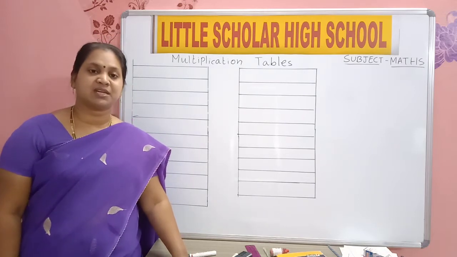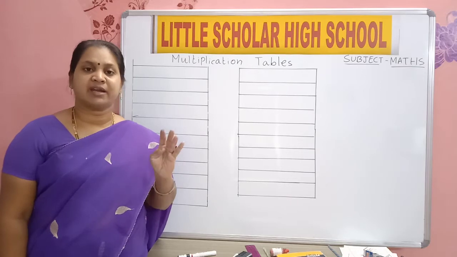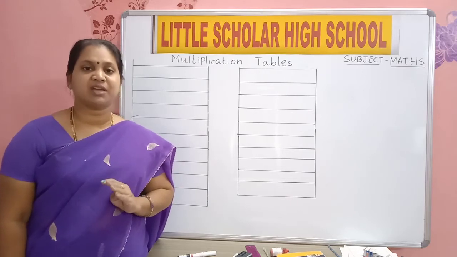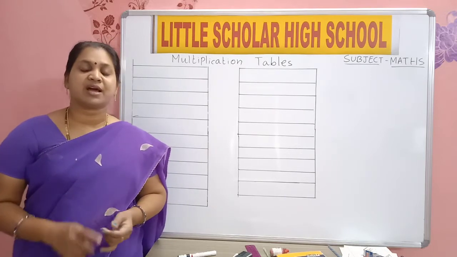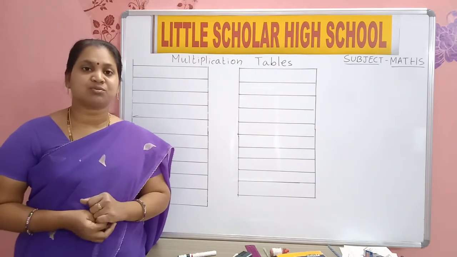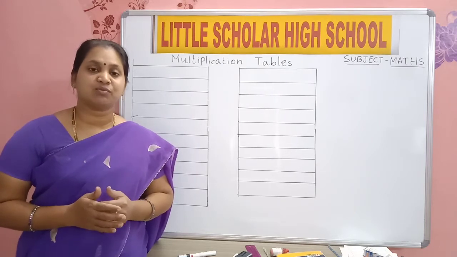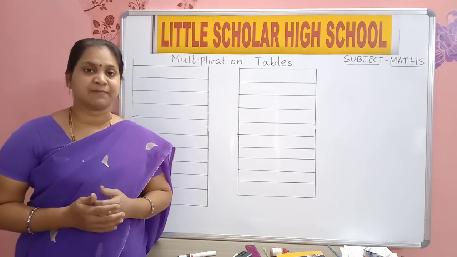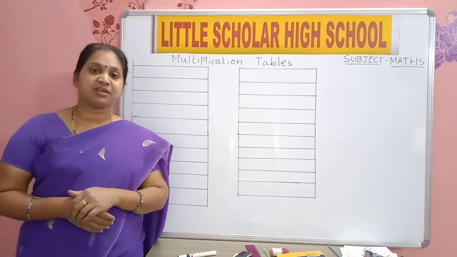Yes, we completed tables 2, 3, 4, 5, 6 and 7. Till 7 table we have completed. Yes or no? Did you finish writing 7 tables in your classwork? And also I asked you to practice homework, write homework, and you should learn. Yes, you should be thorough with tables. So in today's class we will learn 2 more tables.